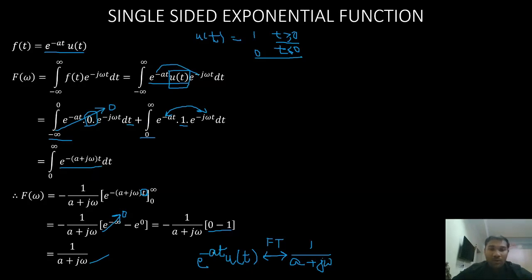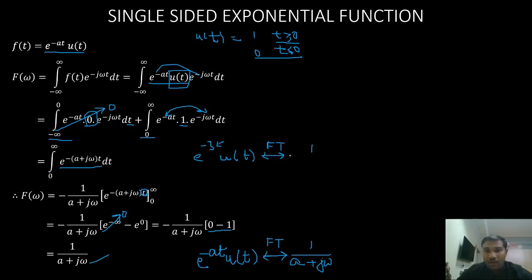So now what will be the Fourier transform for e power minus 3t u of t? In place of a I have 3, right?